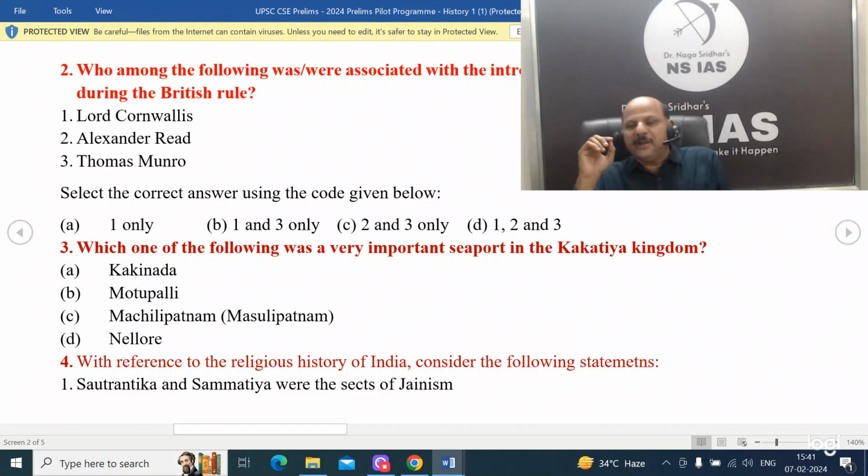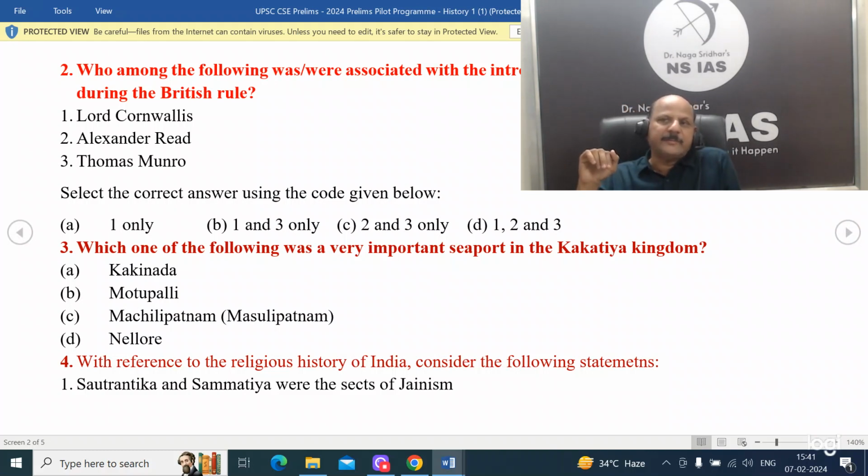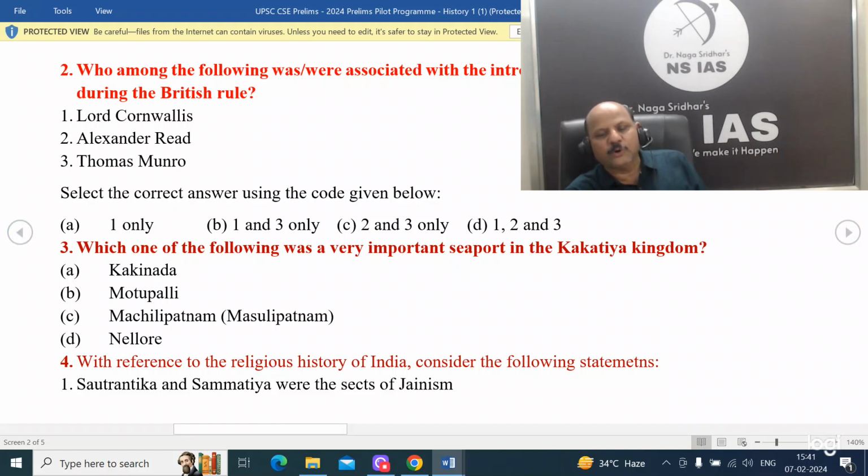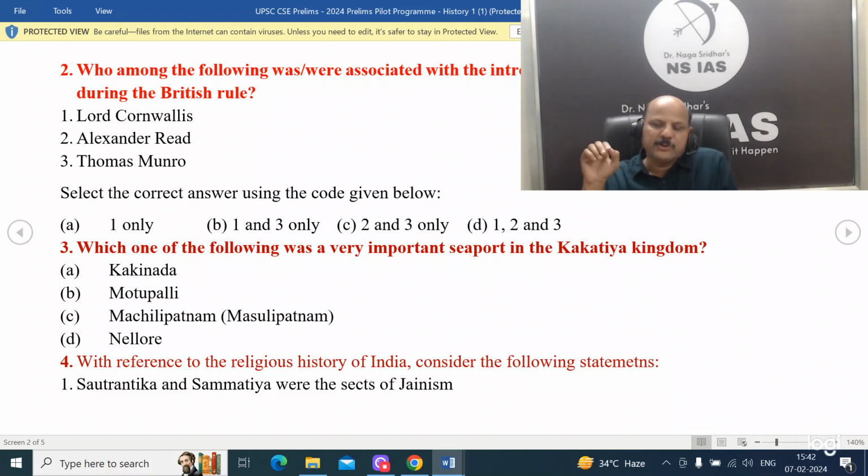This is interesting: which of the following was a very important seaport in the Kakatiya kingdom? See, this is a civils question, but friends, questions on important regional kingdoms of Andhra, or Harshavardhan or Kashmir, then we have Chalukyas and Pallavas, Shatavahanas, even in mains there was a Shatavahana question 2 years back. So sometimes it is very much possible that this kind of question can come. Here the answer is Motupalli. There is an inscription here, the Motupalli inscription. This is very important, especially for Group 1 aspirants, both Telangana and Andhra.